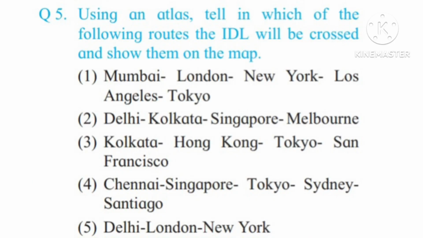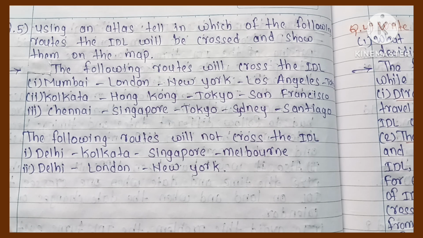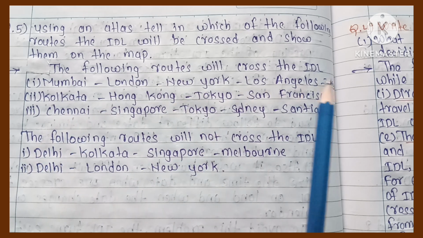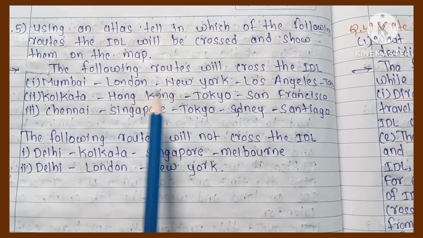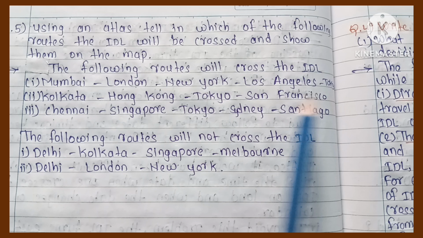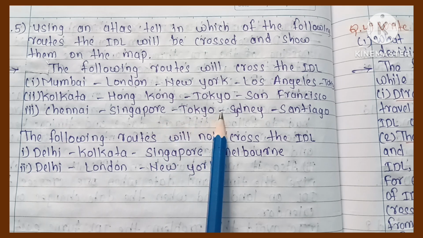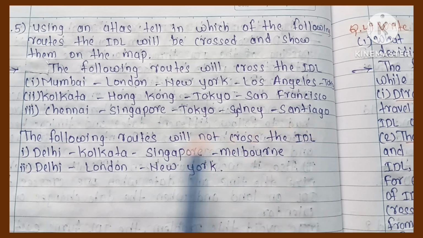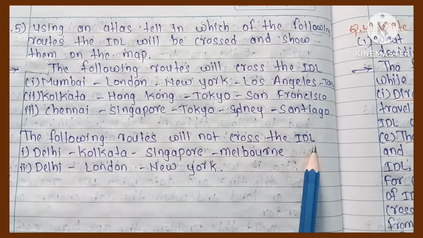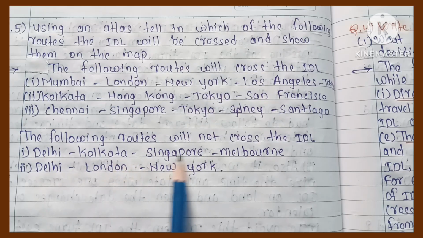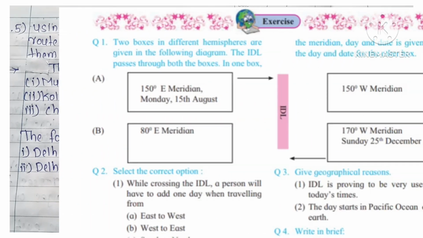Fifth question: Using an atlas, tell in which of the following routes the IDL will cross and show them on the map. Answer: The following routes will cross the IDL. First, Mumbai, London, New York, Los Angeles, Tokyo. Second, Kolkata, Hong Kong, Tokyo, San Francisco. Third, Chennai, Singapore, Tokyo, Sydney, Santiago. The following routes will not cross the IDL. First, Delhi, Kolkata, Singapore, Melbourne. Next, Delhi, London, New York.